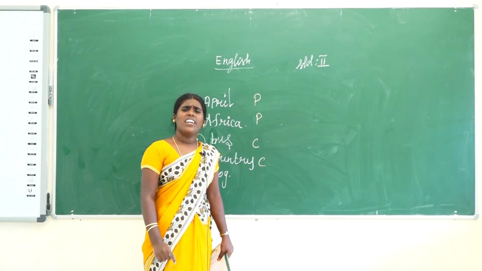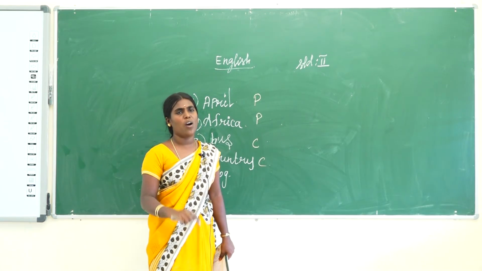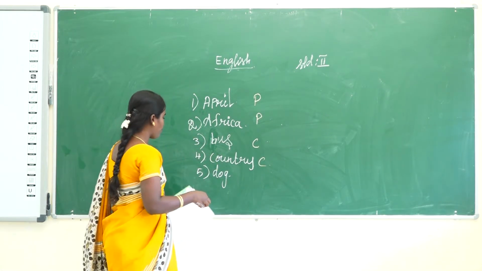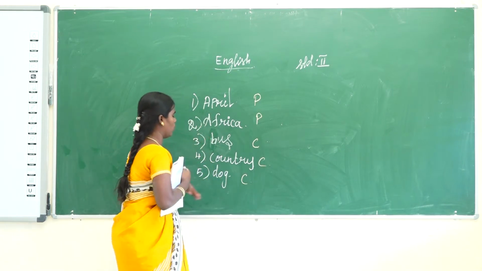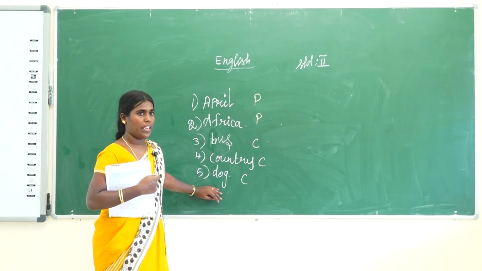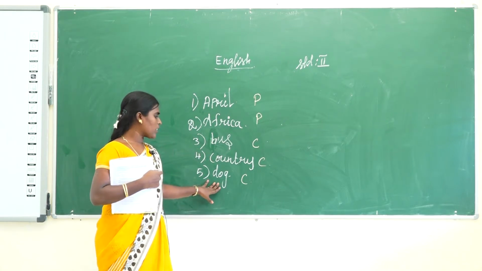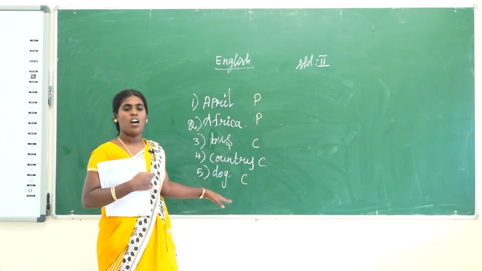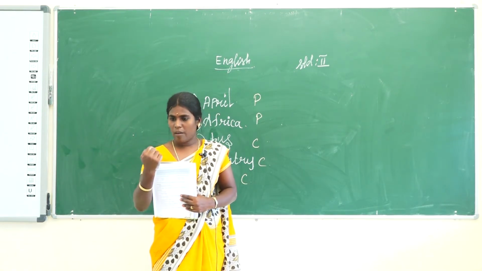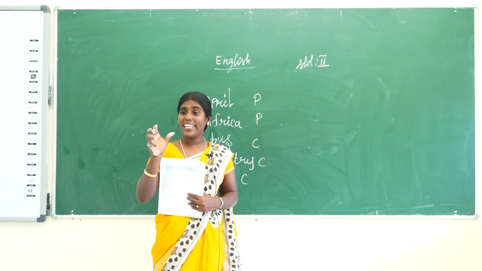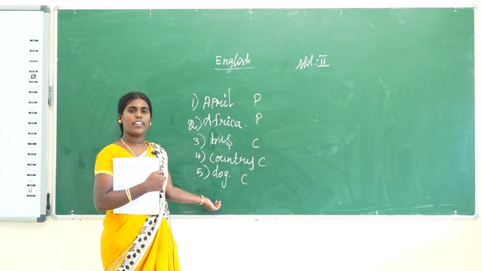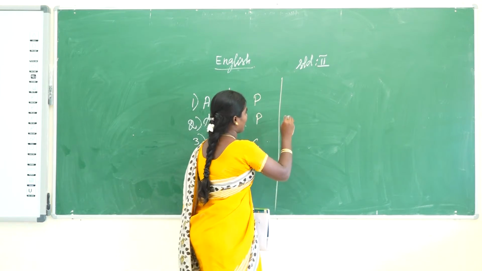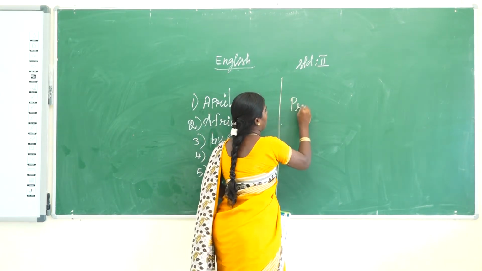Next one, dog. Is dog a proper noun or common noun? Dog also has different types. So that is called a common noun. Dog has different varieties. So puppy and some other kinds are there. So that is called a common noun. Everyone says your pet is a dog. Your pet animal is a dog. Everyone says, come here dog. Anyone says no. Everyone gives one name for a dog. So dog is a common name. Okay. Next I give some examples for proper noun and common noun.